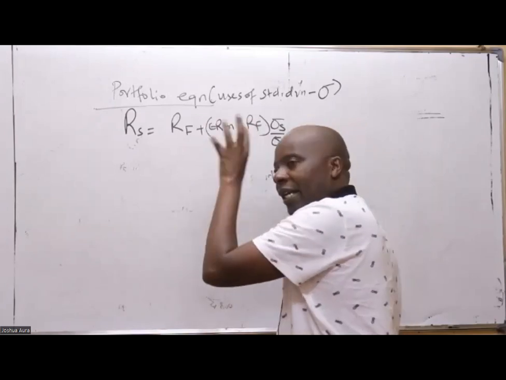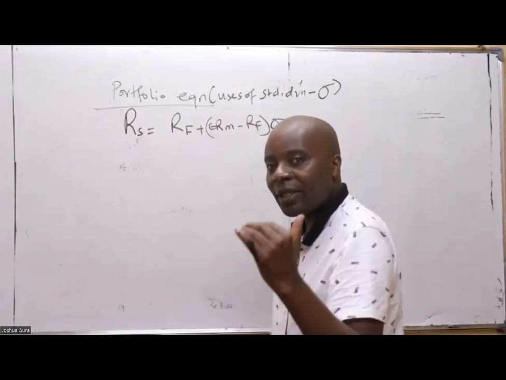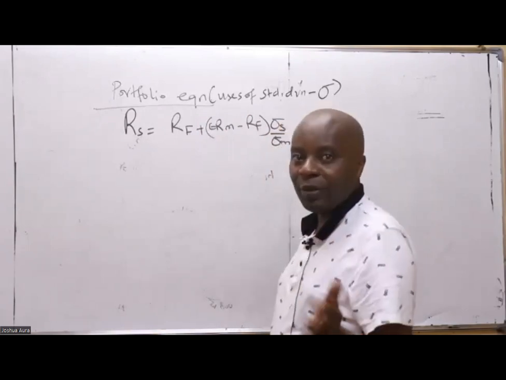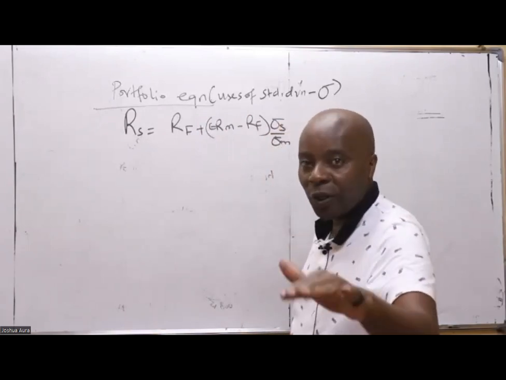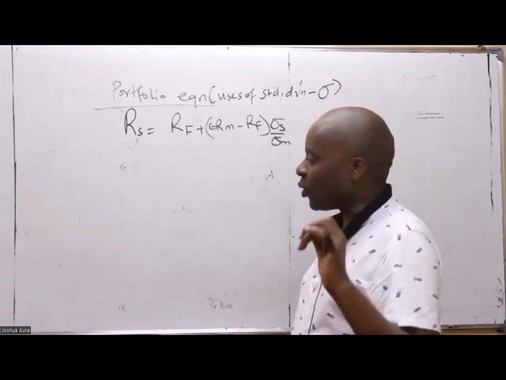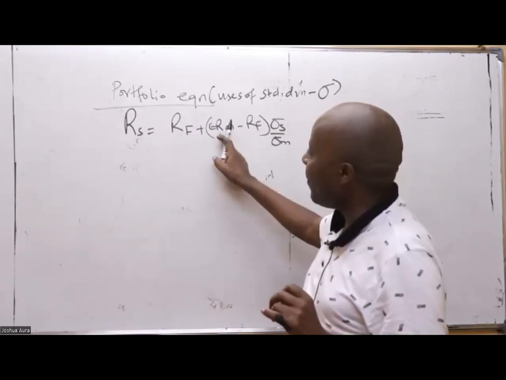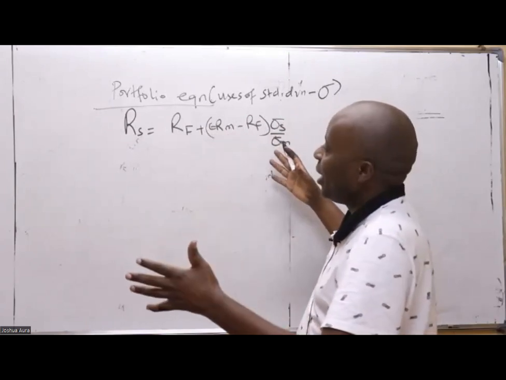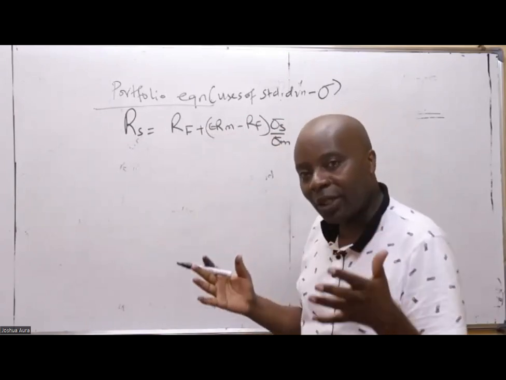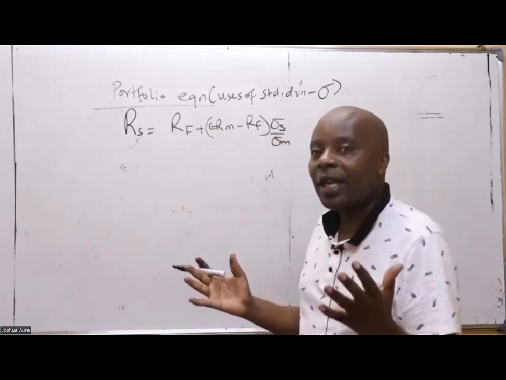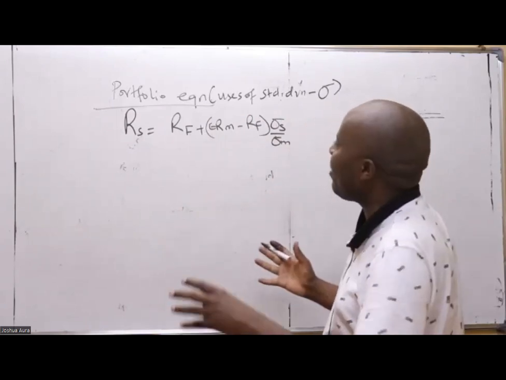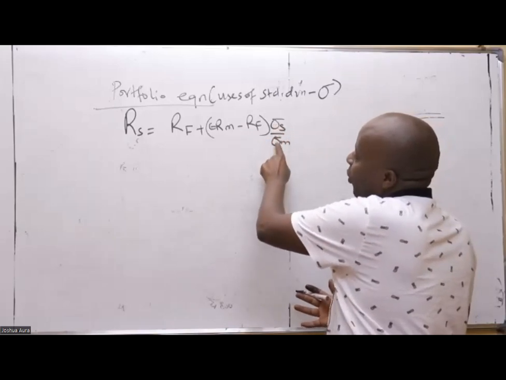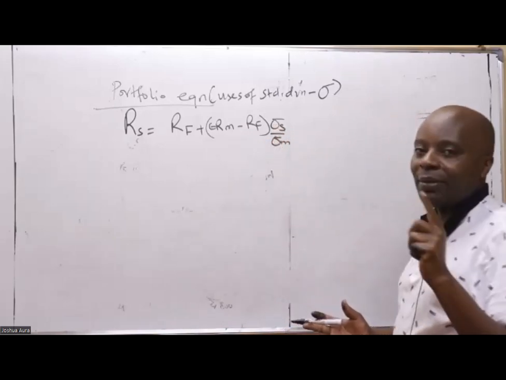When you go to the market to trade, market securities are quite risky. Look at, for example, securities like Safaricom. Now their value is going down. So market securities, as opposed to risk-free securities, have what we call a risk element. And of course, the moment you go for these market securities, you should be able to harvest some premium. But this premium has risk factors that must be attached.